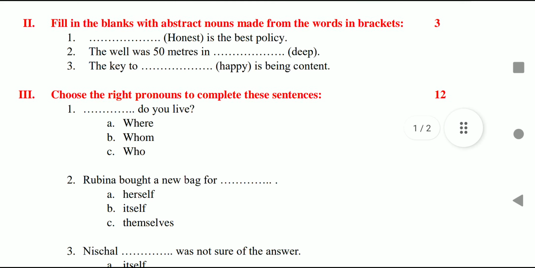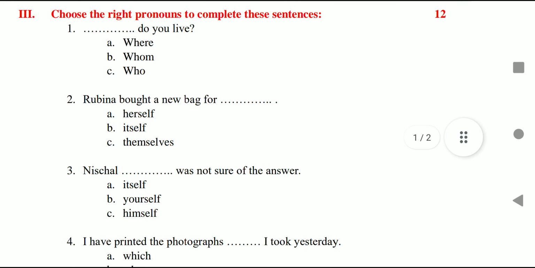Question 3. Choose the right pronouns to complete these sentences for 12 marks. Here you are given 12 blanks. First one, blank do you live? Where, whom, who? Write the correct one. Question 3, 1 and the answer. Question 2. Rubina bought a new bag for blank. A. herself, B. itself, C. themselves. Third, Nishchal blank was not sure of the answer.